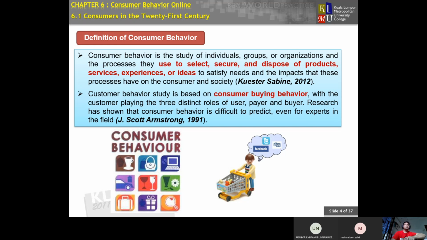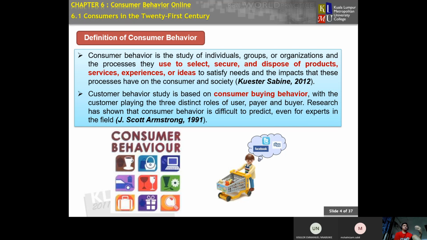Meaning you are doing a little bit of study or research regarding an individual or a group or an entire organization regarding how they select the item, product or service, and then how they secure it, and then how they dispose of the product.